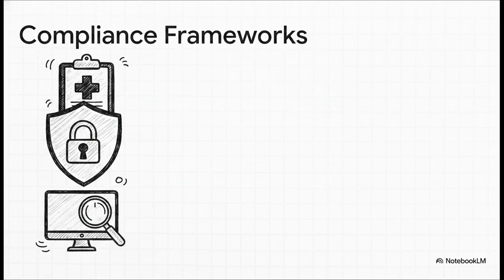We are talking about HIPAA if the app touches healthcare data, and SOC 2 for broad security and privacy controls. And let me tell you, traditional IT teams just absolutely love auditing unpredictable code written by a vibe coder. Kidding, of course. That is exactly why implementing automated security vulnerability scanning is a mandatory step before this code ever sees the light of day. The infrastructure team essentially needs mathematical proof that the AI didn't accidentally leave a backdoor wide open.